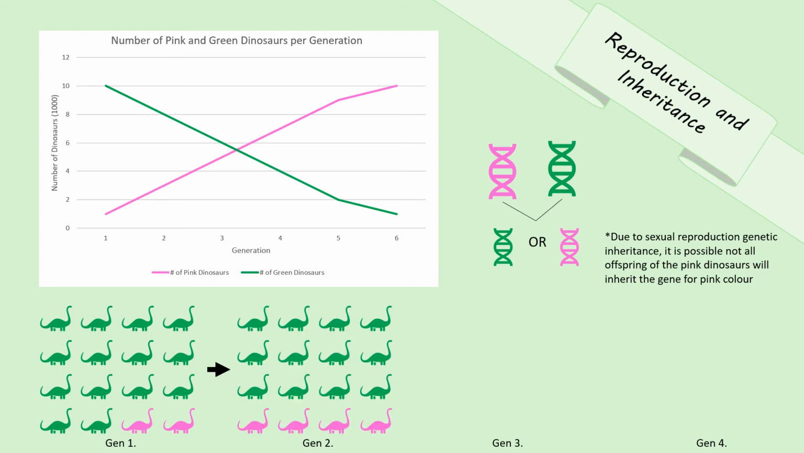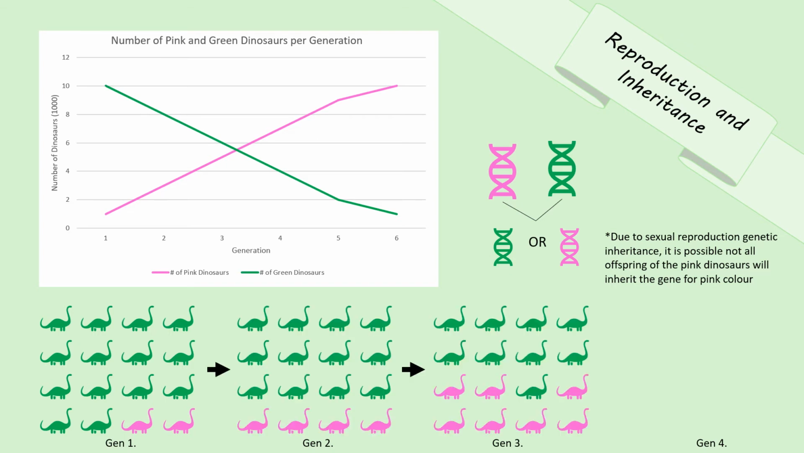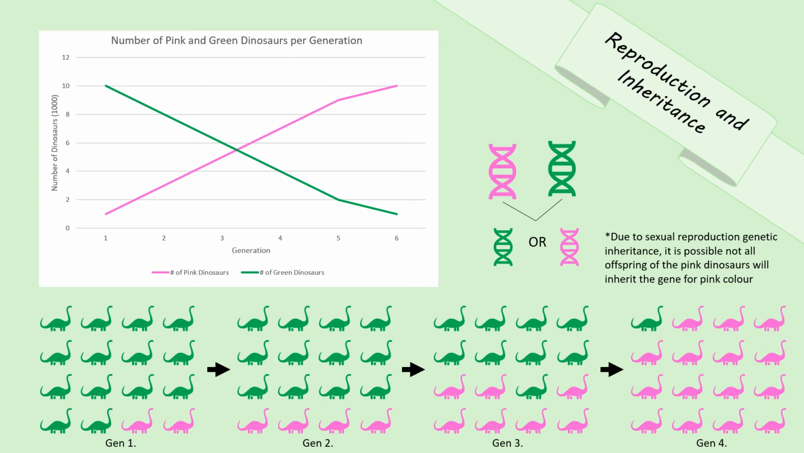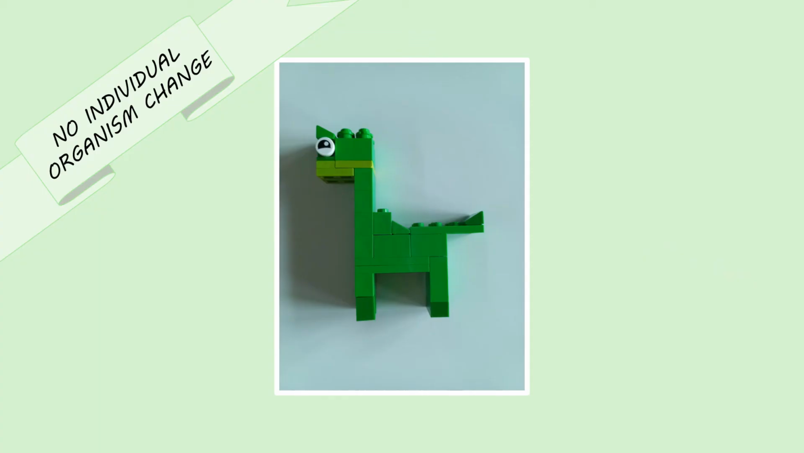With each generation, there was a greater proportion of pink Parvosaurus in the population, and the green dinosaur became less common. The pink Parvosaurus was already present within the population, it just became more common. The green Parvosaurus was also still present in the population after the selection, but it had become much less common.